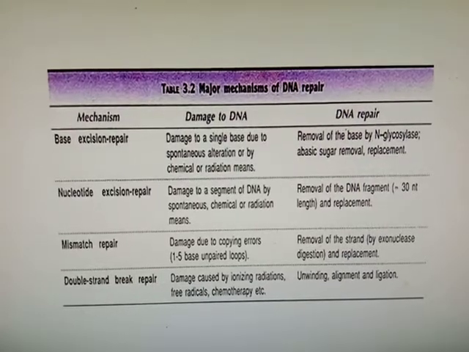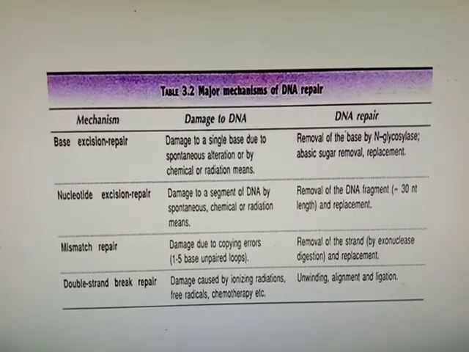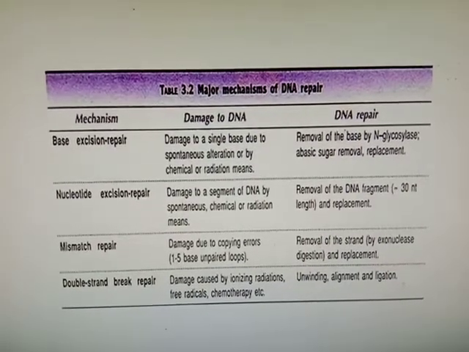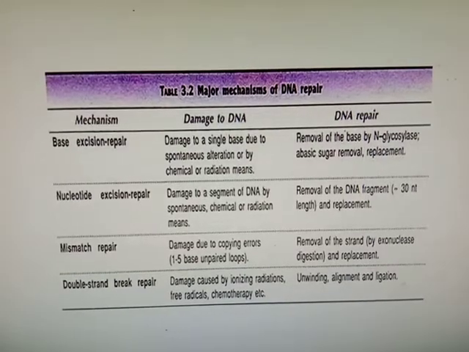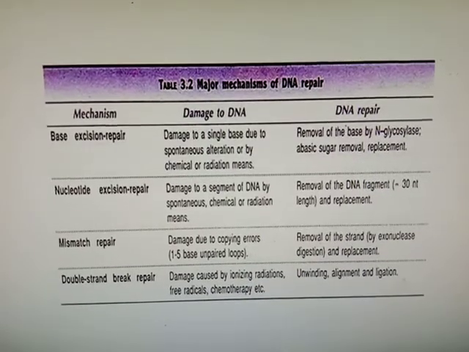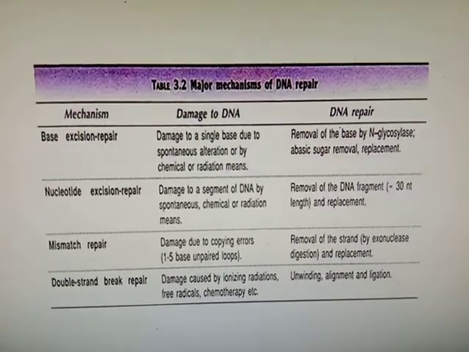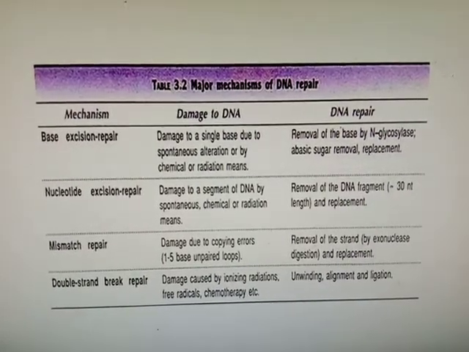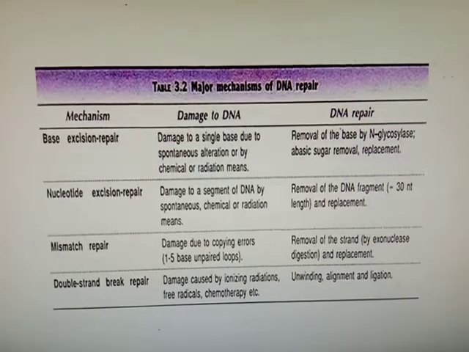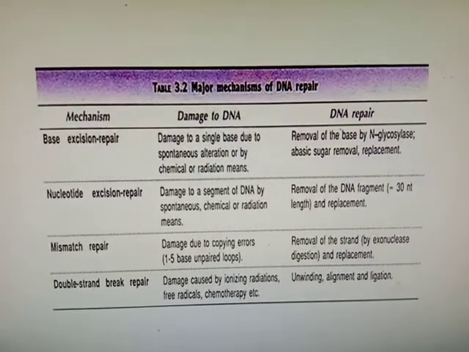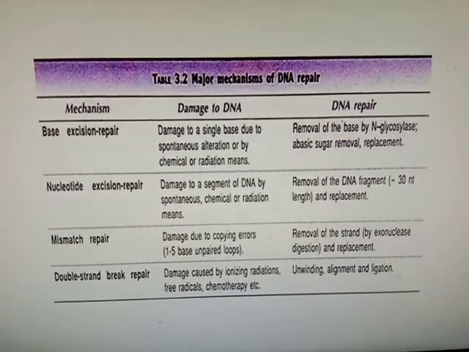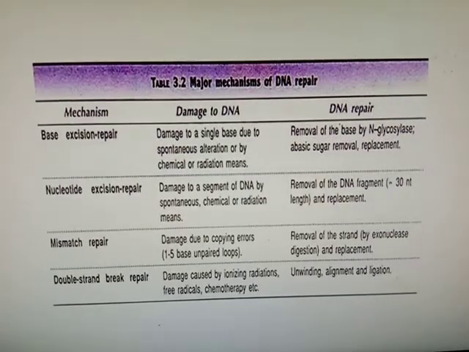Then mismatch repair. If during replication a copying error takes place or a mismatched base is added, that strand will be removed by exonuclease digestion, and then replaced by replication by DNA polymerase 1. Then double strand break repair. This is for damage caused by ionizing radiation, free radicals or chemotherapy. First, that DNA will unwind, then it will be cut from both sides, then ligation of newly synthesized DNA will take place.